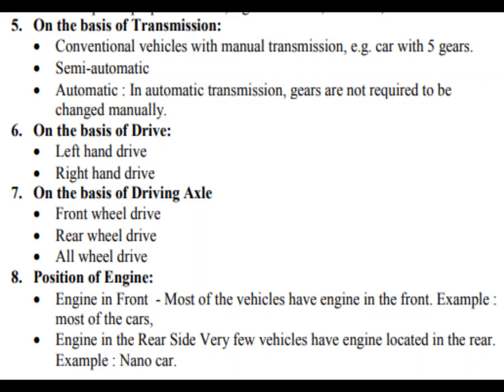Such vehicles are pushing vehicles, because the engine is at the backside, the torque is pushing to the wheels, so that is one kind of vehicle. When the engine is located above the front wheels, it is a pull type. So on the basis of that also we can have the position of the engine: push type engine and pull type engine.